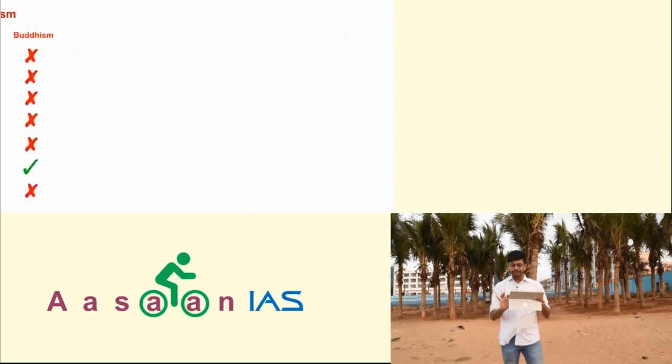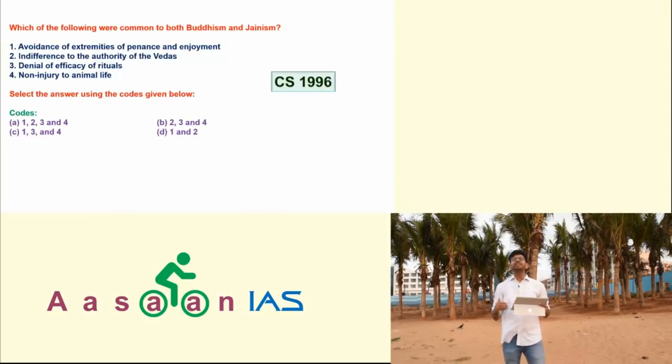Now you see, this is a question asked in 1996. Which of the following were common to both Buddhism and Jainism? 1. Avoidance of extremities of penance and enjoyment. You see, Jainism talked about extreme penance, whereas Buddhism talked about avoidance of extremities. That means the middle path. That means here it is not common, they differed.